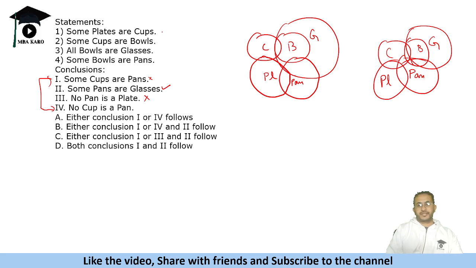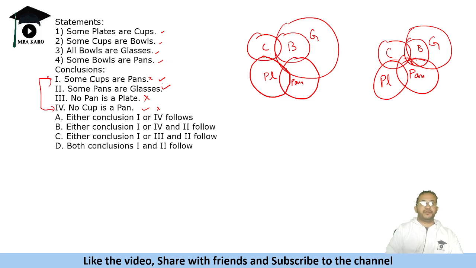So some plates are cups, some cups are bowls, all bowls are glasses, some bowls are pans. So all this is being satisfied. So we see that in this case, some cups are pans is false, but in this case it is true. Similarly, no cup is pan is true here. In this case, it is false. Okay, so either of these two follow.